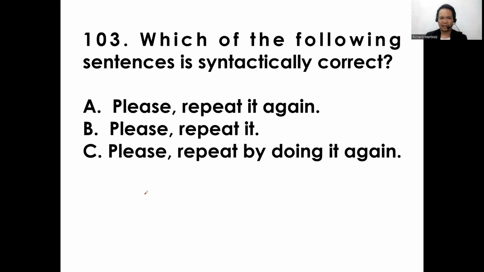Which of the following sentences is syntactically correct? A, please, comma, repeat it again. B, please, comma, repeat it. C, please, comma, repeat by doing it again. All right, so the answer here is letter B.